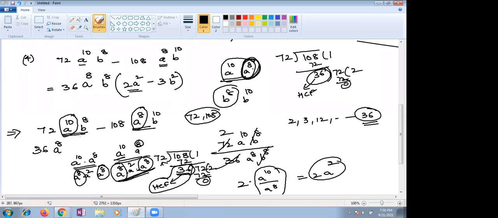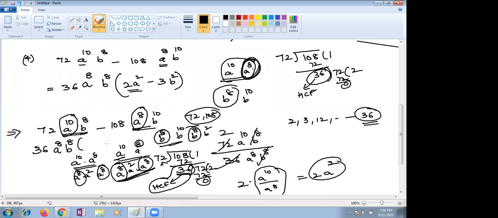Now go with b terms. B power 8 and b power 10. In this, which is common, children? B power 8, ma'am. B power 10 can be written as b power 8 into b square, right? Yes. So b power 8 is common.